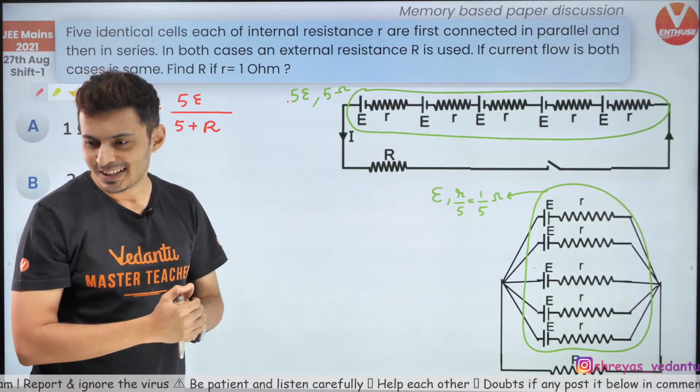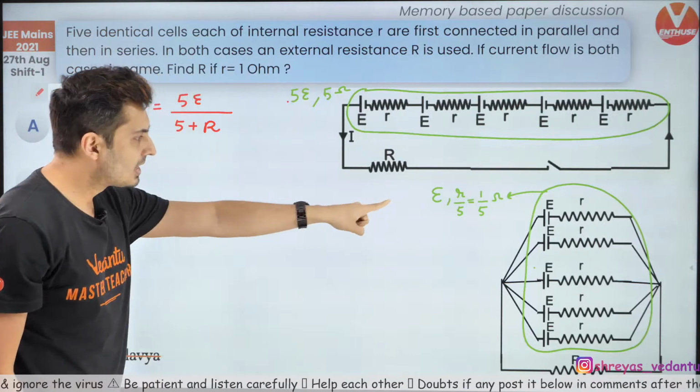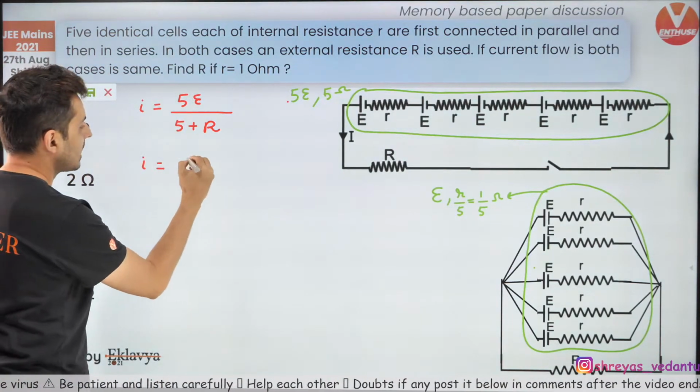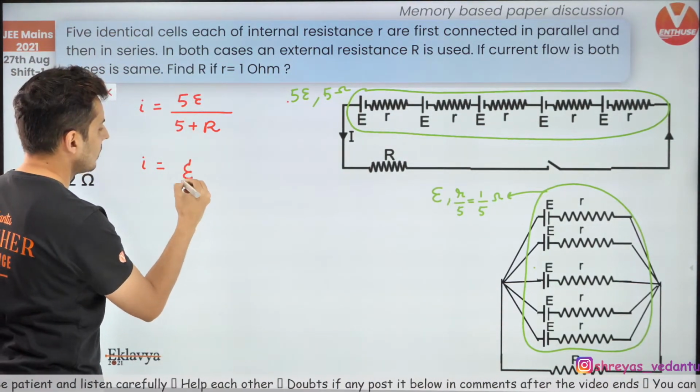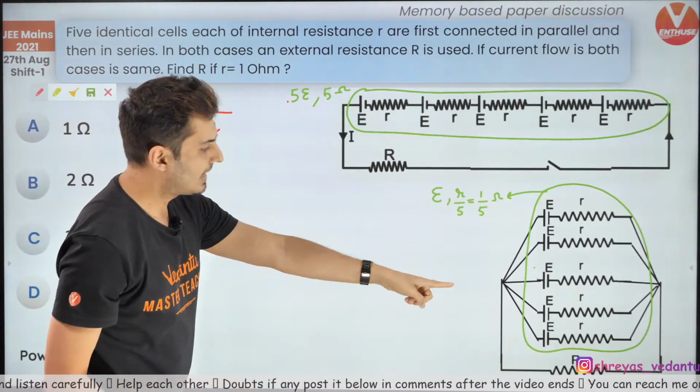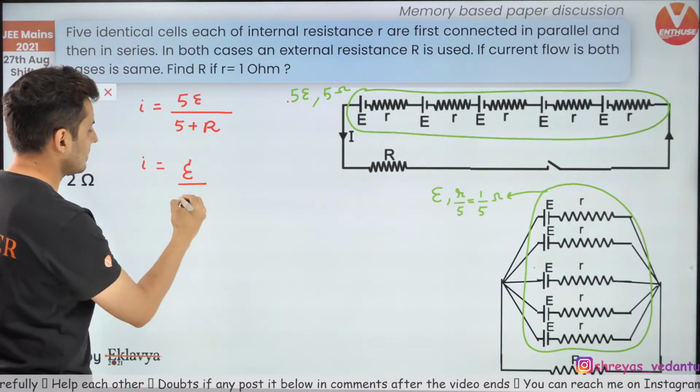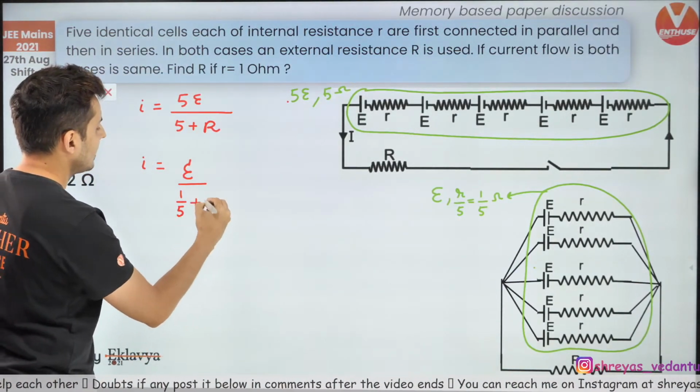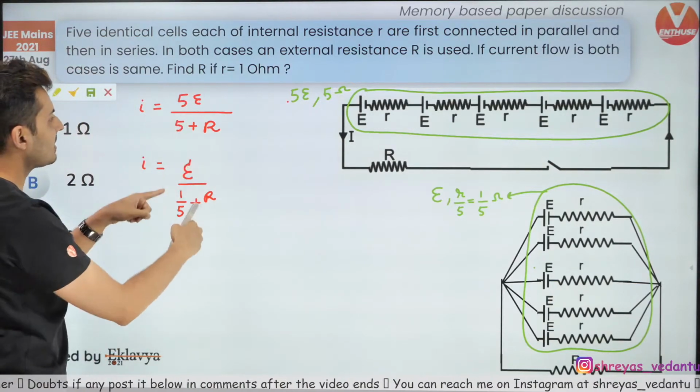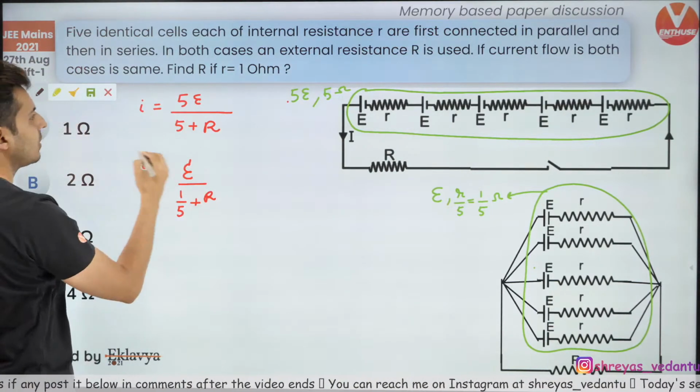In the next case, the effective EMF is E only, divided by the external and internal resistance. Internal is 1/5, external is R. Just equate both of them and see what you get.